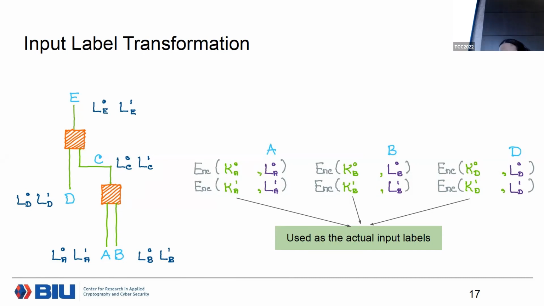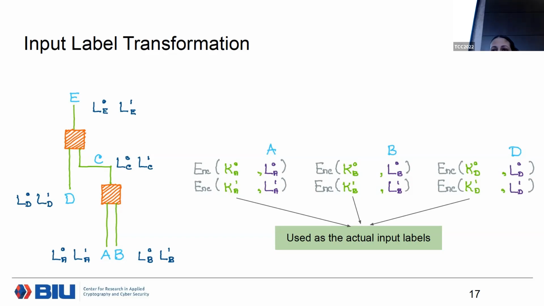Somewhere there's going to be an OT that will allow the client to obtain the corresponding input labels so that later someone can evaluate the final garbling scheme. So these keys that encrypt the input labels will be set as an input to the OT phase. And by the way, this encryption scheme is slightly weaker than what we need for the actual garbling scheme, because here we only encrypt the input labels.